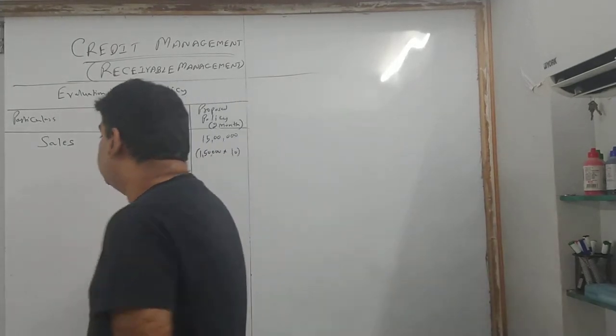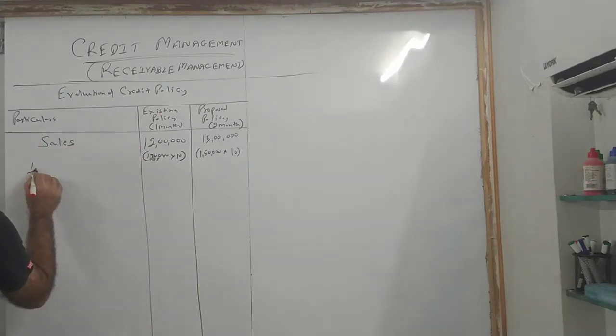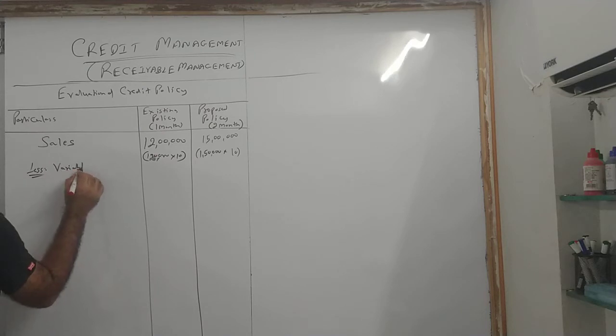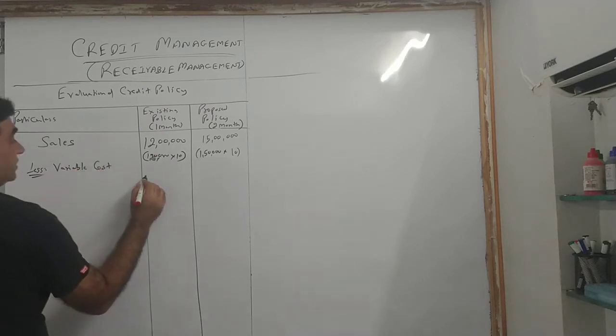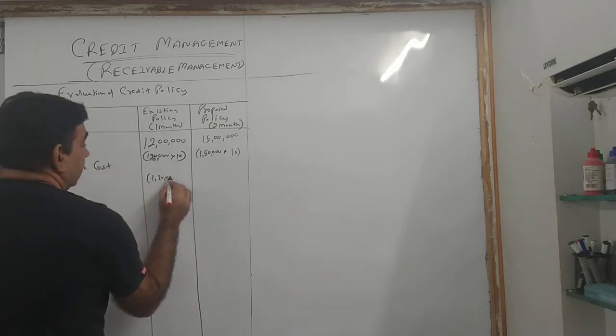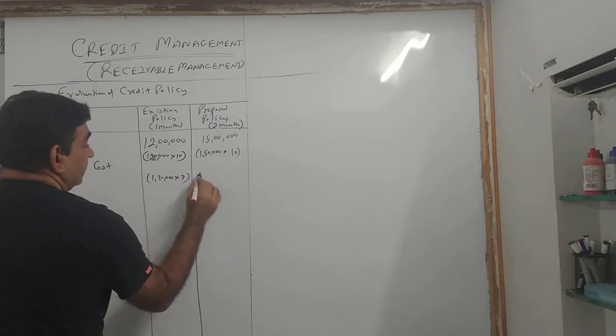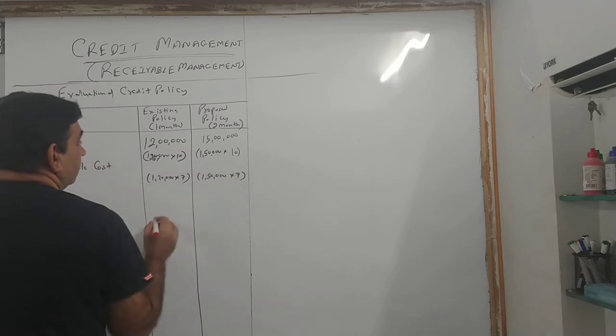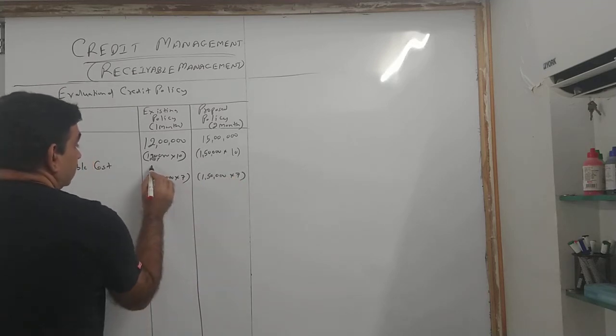Let's deduct that first. Less: variable cost, 1,20,000 into 7, and here 150 into 7.